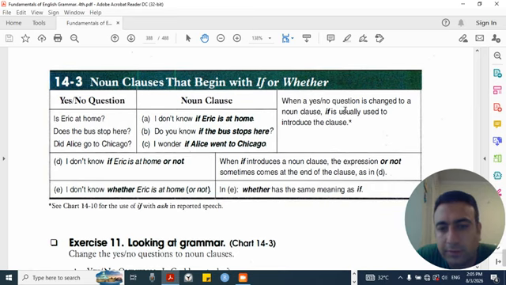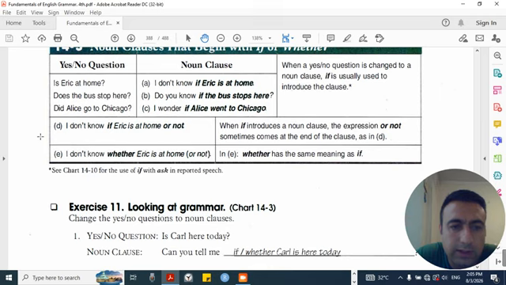When a yes-no question is changed to a noun clause, if is usually used to introduce the clause. D. I don't know if Eric is at home or not. When it introduces a noun clause, the expression "or not" sometimes comes at the end of the clause, as in D. E. I don't know whether Eric is at home or not. In E, whether has the same meaning as if. See chart 14.10 for the use of if with asks in reported speech.